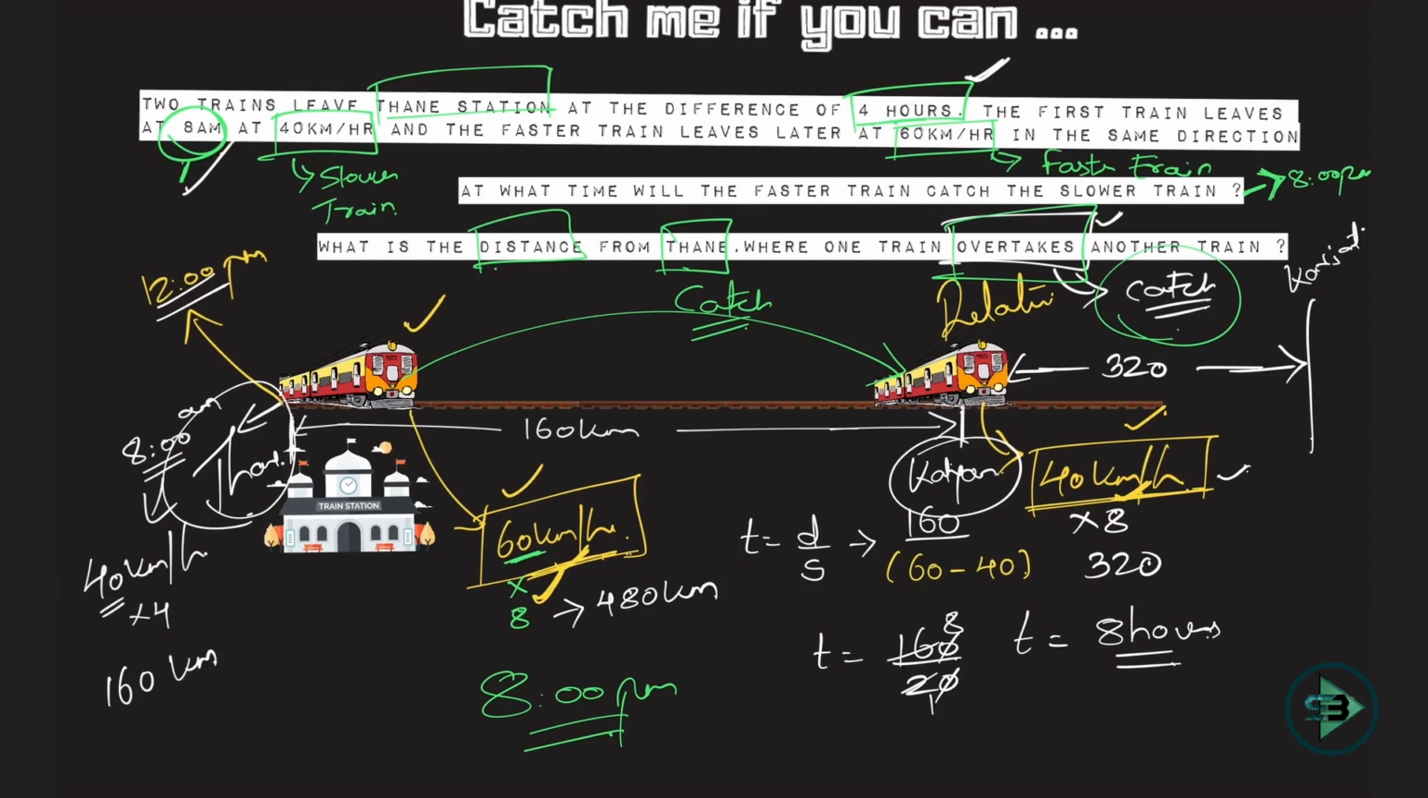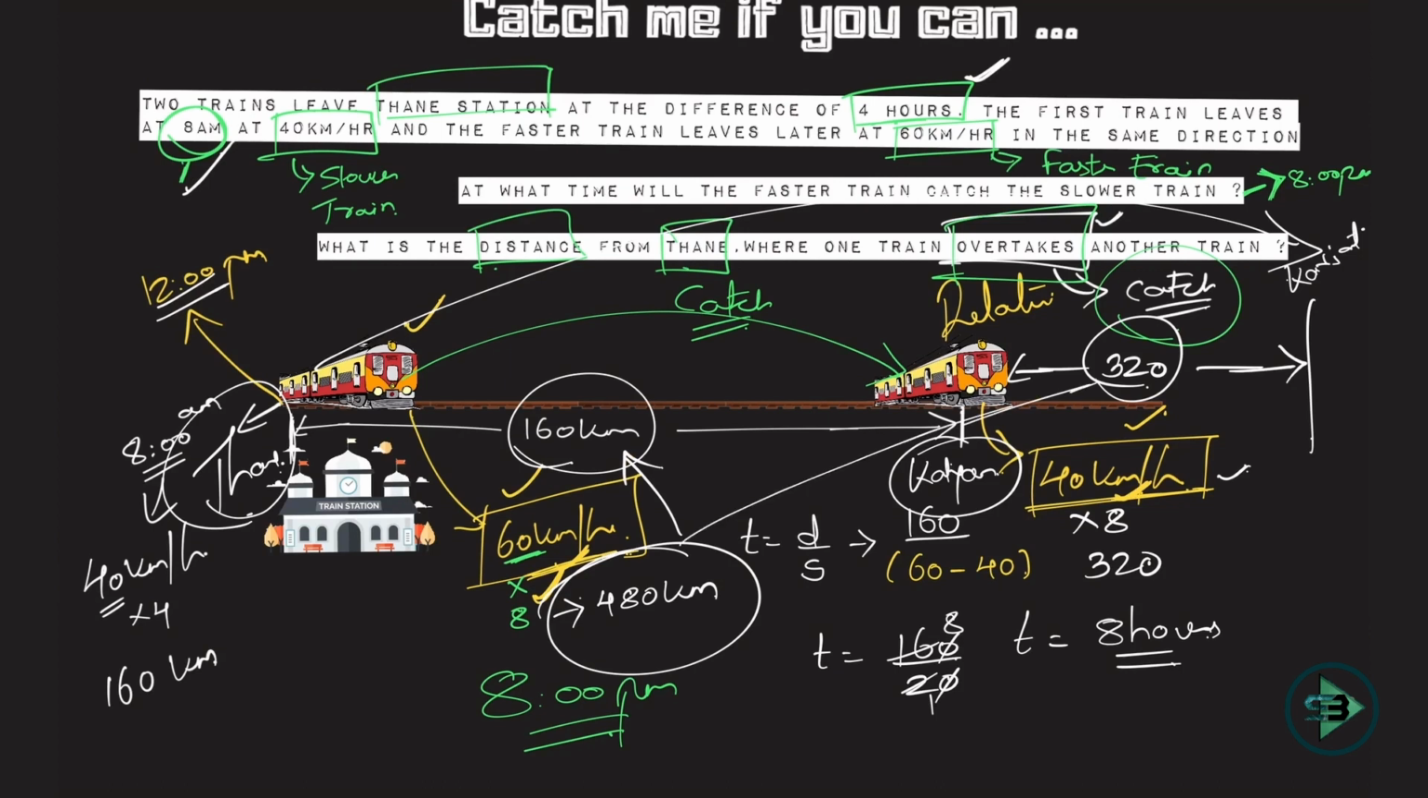What is the distance from Kalyan to Karjat? It is 320. What is the distance from Thane to Kalyan? 160. So this train actually traveled from Thane to Karjat, which is 480. Imagine this 480 is 160, which is Thane to Kalyan, plus 320, which is Kalyan to Karjat. So this train traveled a total distance of 480, whereas this train was already standing at Kalyan and traveled a distance of 320, from Kalyan to Karjat.